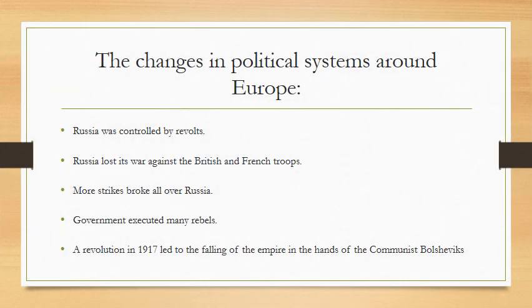Russia was shaken by revolts. Russia lost its war against the British and French troops. More strikes broke out all over Russia. The government executed many rebels. A revolution in 1917 led to the fall of the empire into the hands of the communist Bolsheviks.